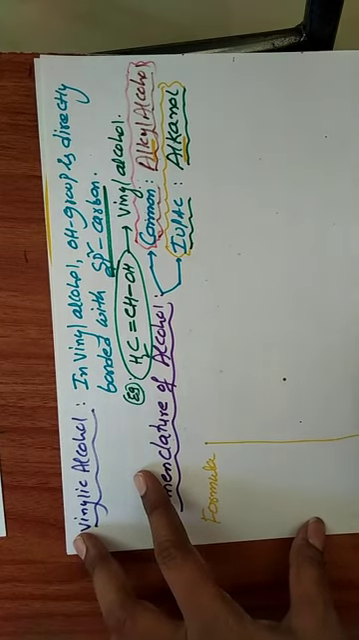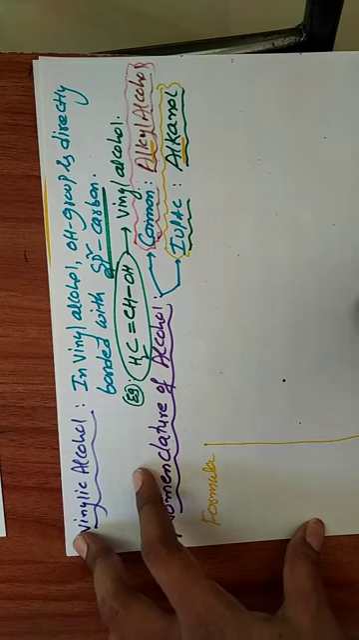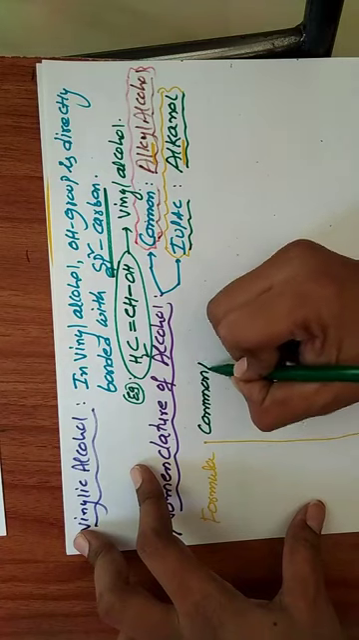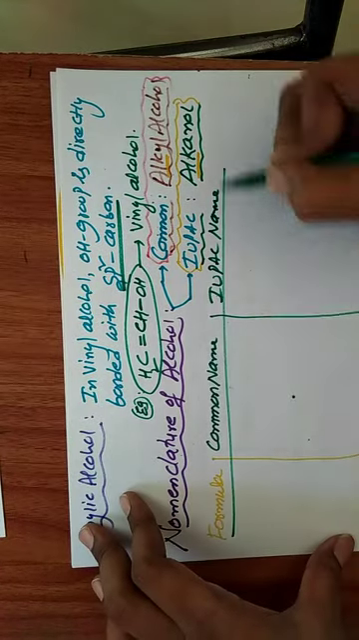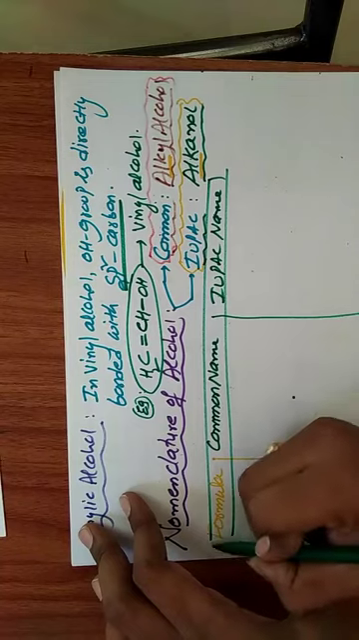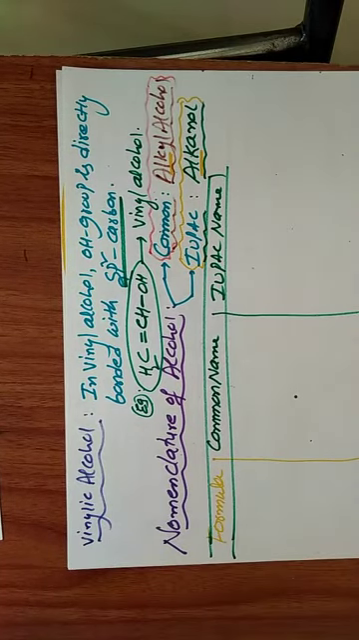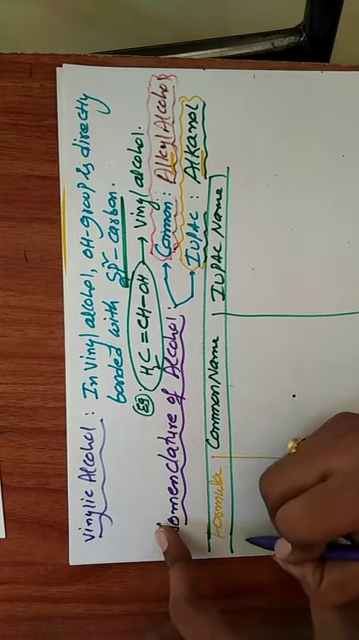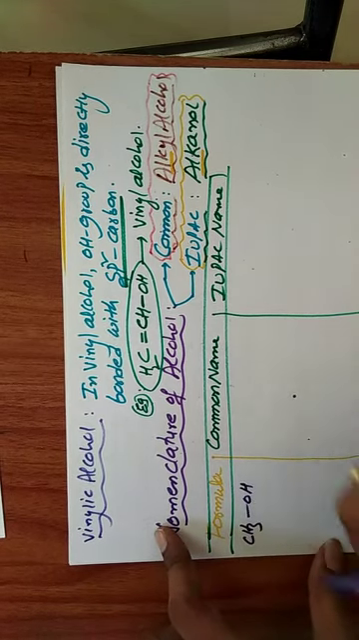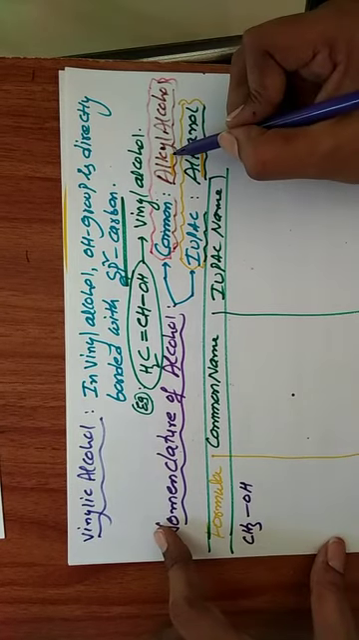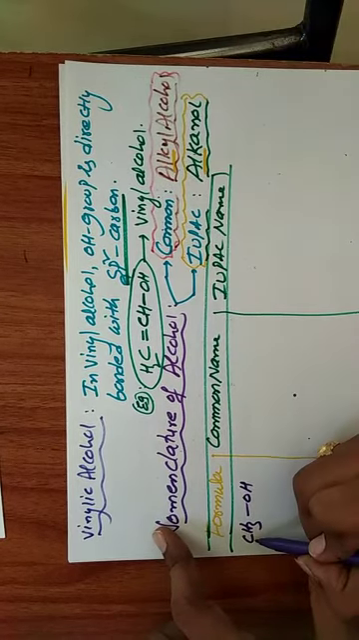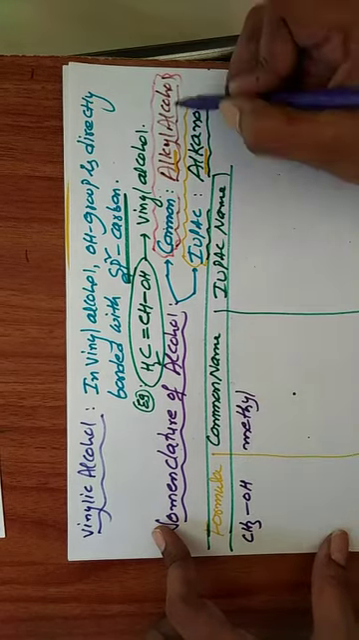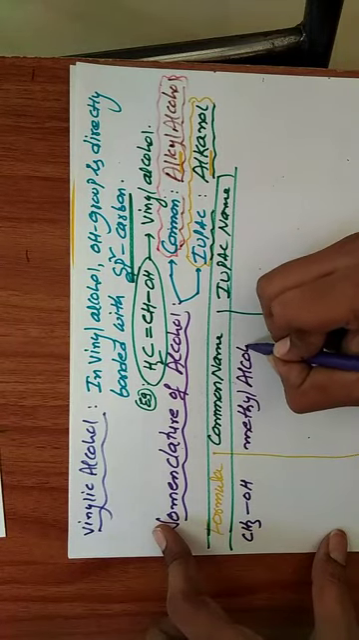So next we will go to the common name and IUPAC name. First one, simple compounds. What are those? CH3-OH. What is the common name? First we can write the alkyl, that means one carbon: methyl. Next, alcohol. Methyl alcohol.